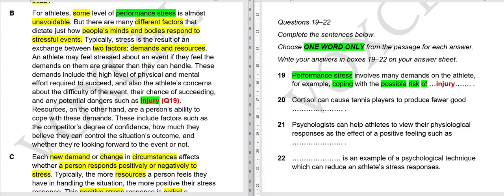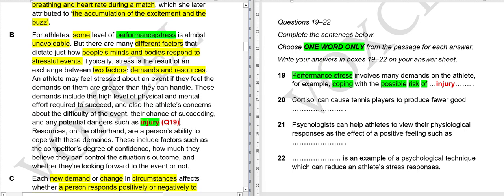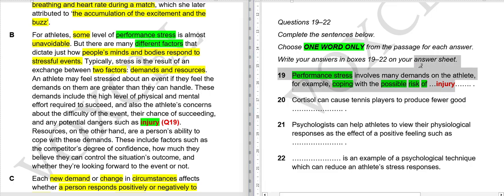Okay, now let's see why this is our answer. Here they are saying it involves many demands on athletes, so here is performance stress. For many demands, they have written different factors.